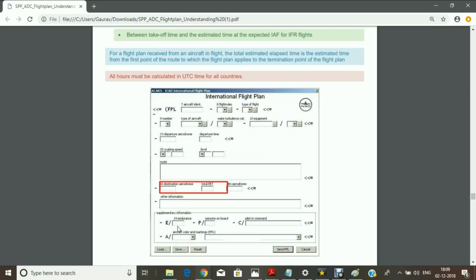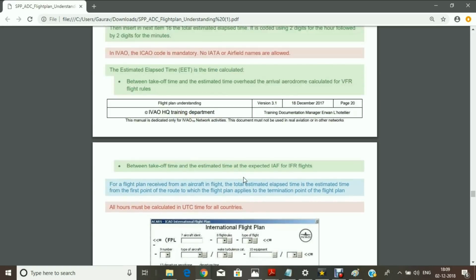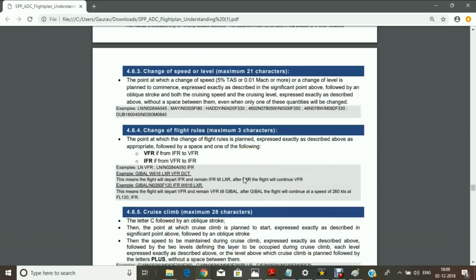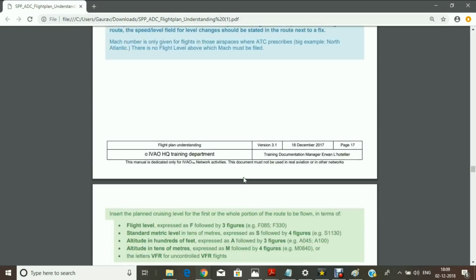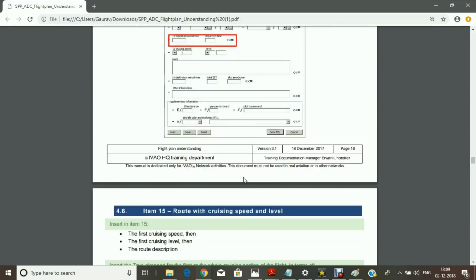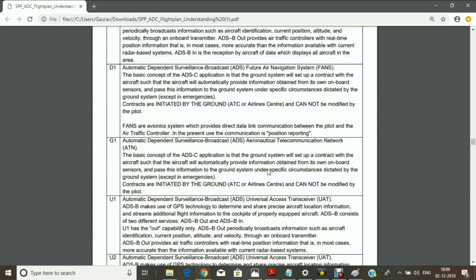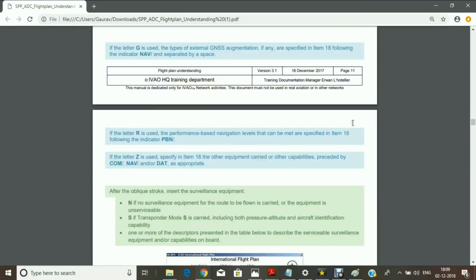Endurance, the fuel on board, how much time, it's not required. This is the most important part. Yes, and if you are having equipment only V, so we can see here equipment V says that you are having only VHF on board. Let's find out.